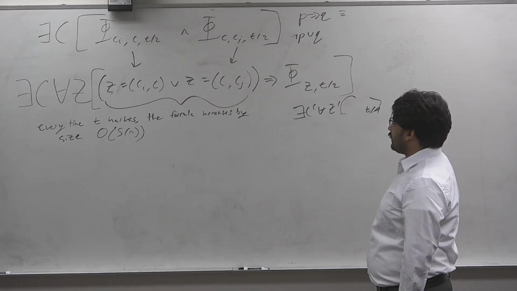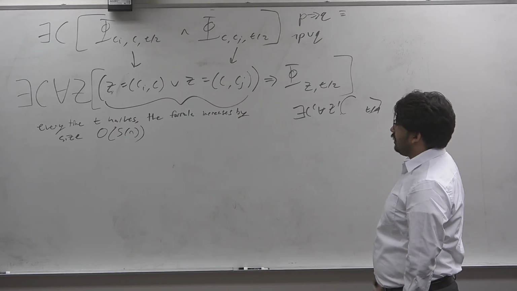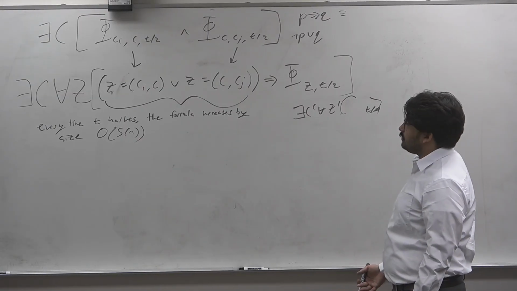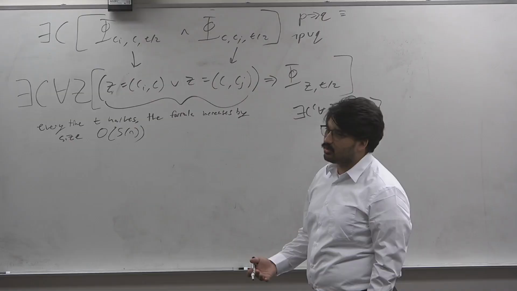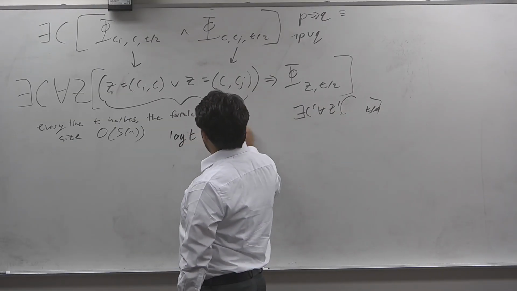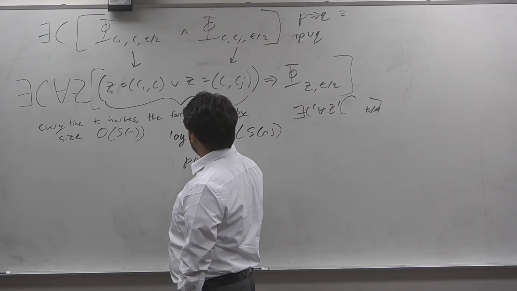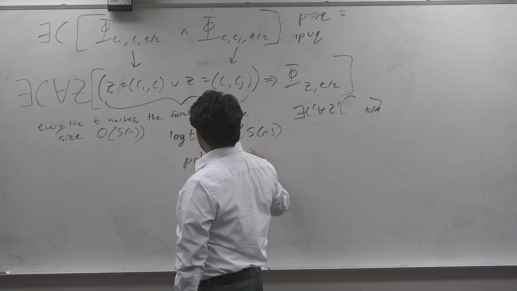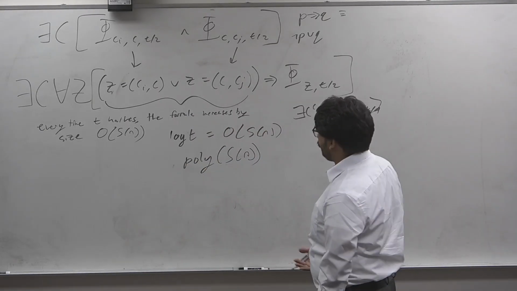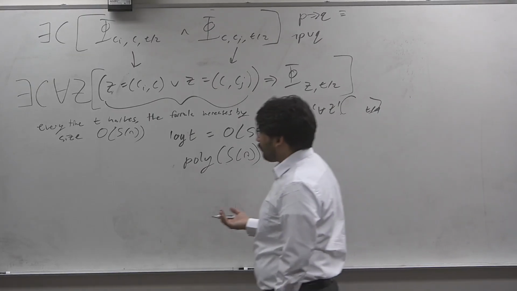So we can deduce that the size of the formula is going to be S of n plus S of n plus S of n plus S of n for each time you divide T by 2. And the number of times you can divide T by 2 is again going to be log T, which is going to be O of S of n. Plus this base case. So this is going to be poly in S of n anyway. So it's the base case plus S of n, S of n. So that's going to be, of course, poly S of n. Either way, we see that this is a polynomial size formula.